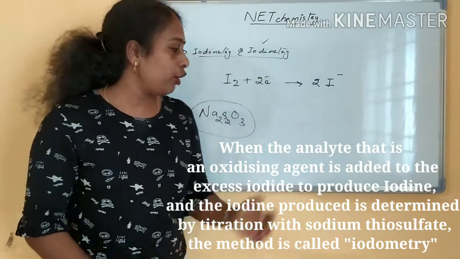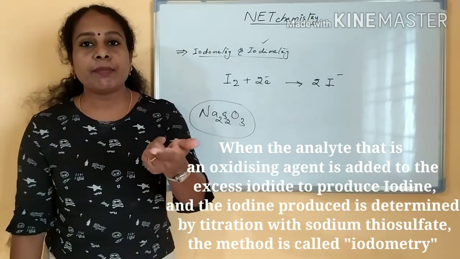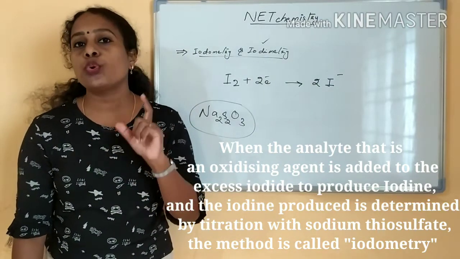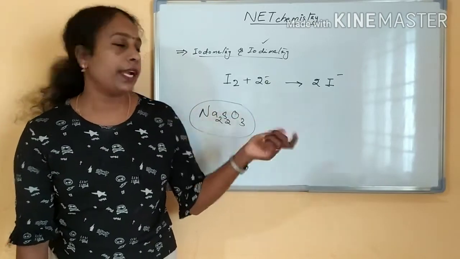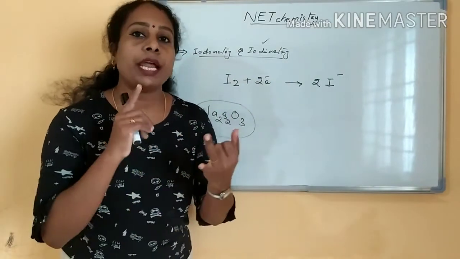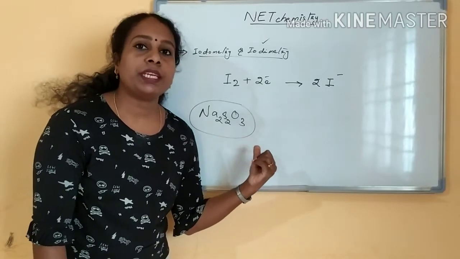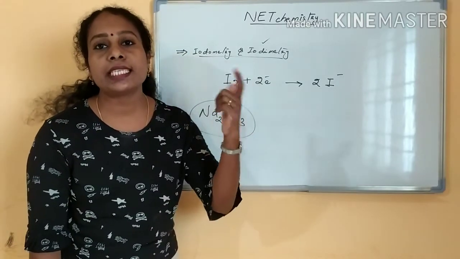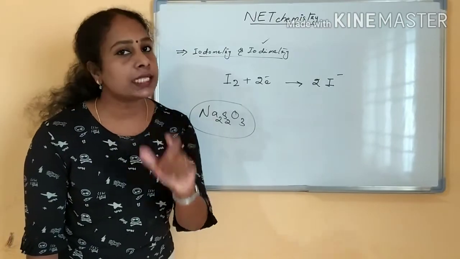That is what? Iodometric titration. It is an indirect titration. The iodine liberated is titrated against sodium thiosulfate. This is the difference between iodometry and iodimetry. In iodimetry, a reducing agent is your analyte, and in iodometry, an oxidizing agent is your analyte, and the liberated iodine is titrated against sodium thiosulfate, and the indicator you are using is starch.